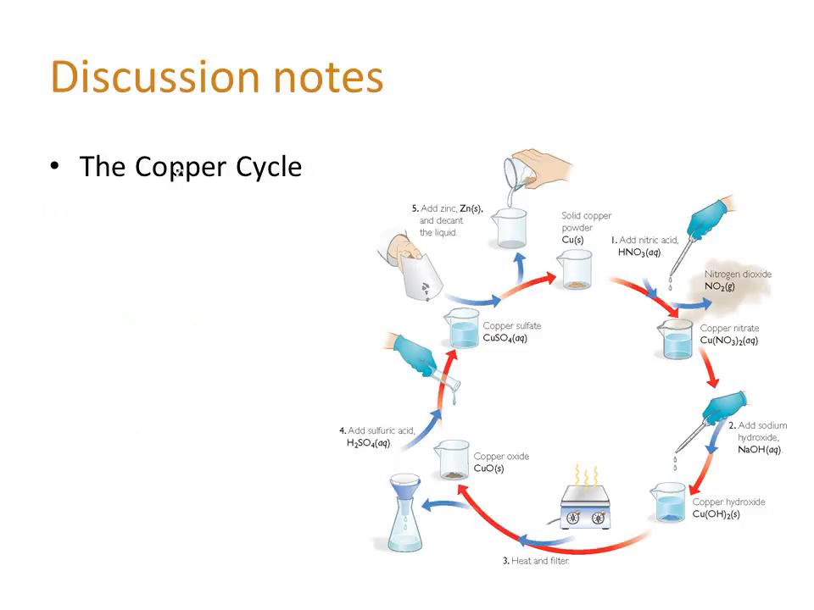Take a few moments to pause and look at this diagram of the copper cycle so you can see what happened to the copper throughout the experiment. Go over the experiment one step at a time and look to see what happens to the copper after you add the nitric acid, when you add the sodium hydroxide, when you heat and filter. Look at each stage and determine what is the chemical formula of the copper compound that was created.